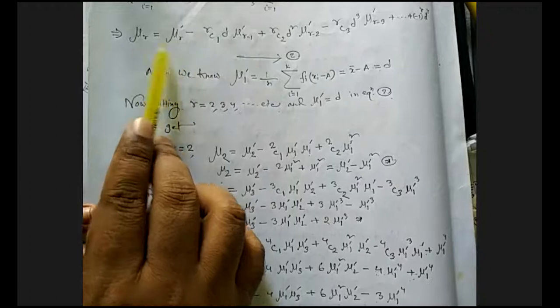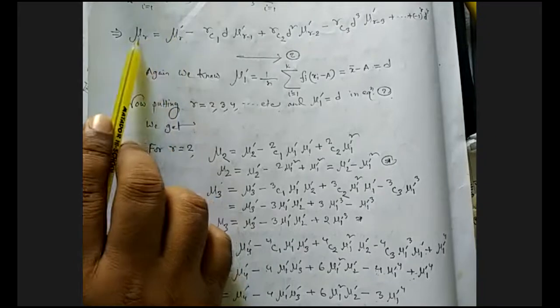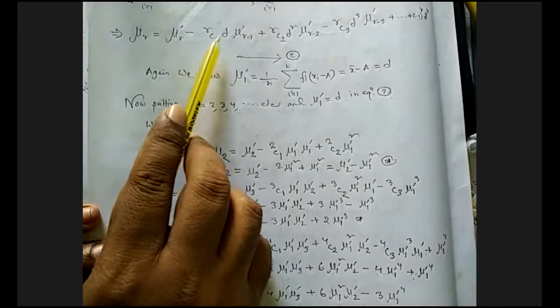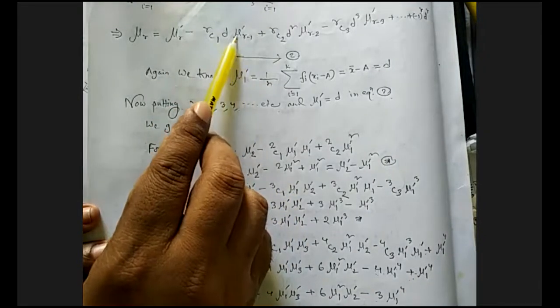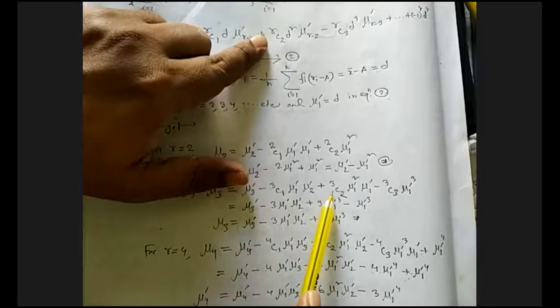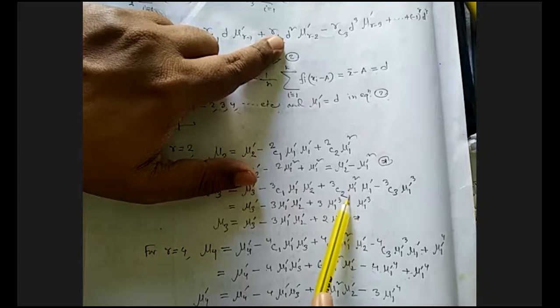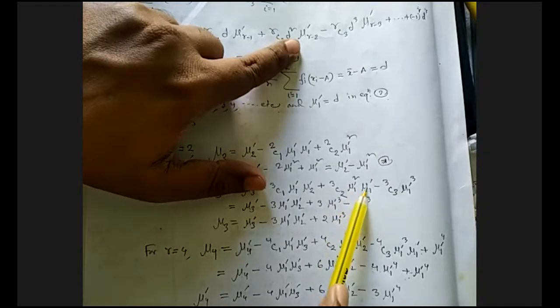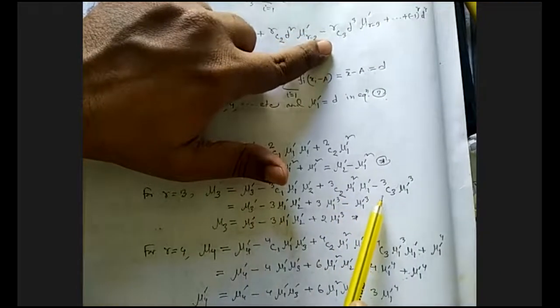Now similarly, using r equals 3 in the recurrence relation, mu3, the third corrected moment, equals the third raw moment minus 3C1 d. D means mu1 dash, the first raw moment, and putting r equals 3 here, we get only mu2 dash. Then 3C3 for r equals 3, and d square equals mu1 dash whole square, and for r equals 3, mu1 dash. For r equals 3 here, we get only mu1 dash, and then minus 3C3 mu1 dash whole cube.